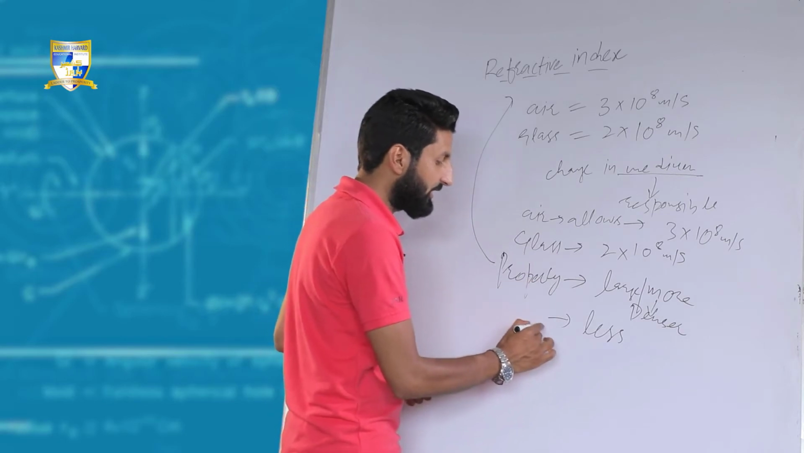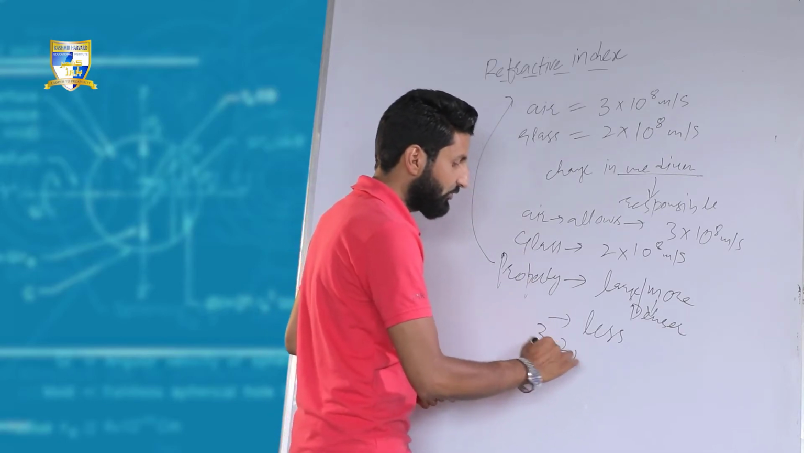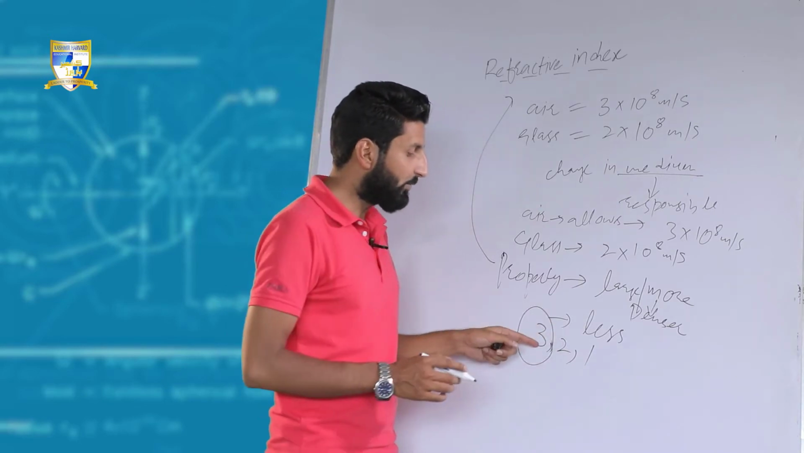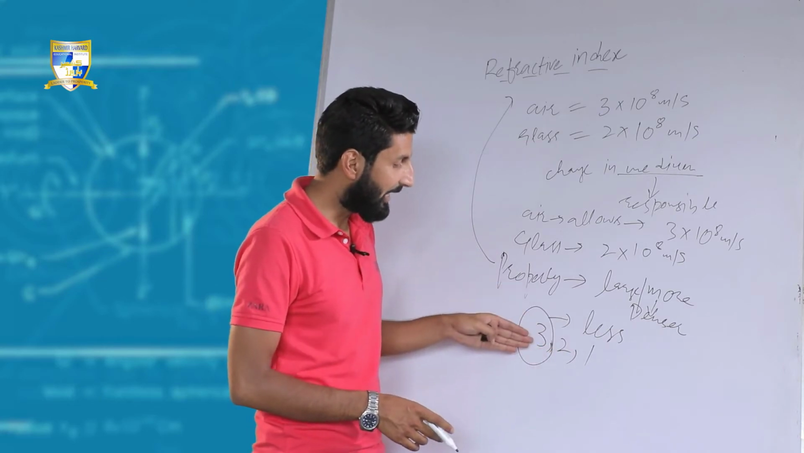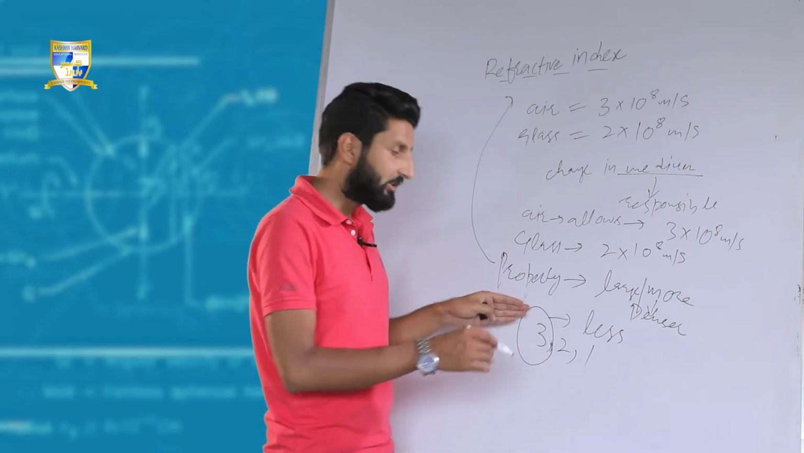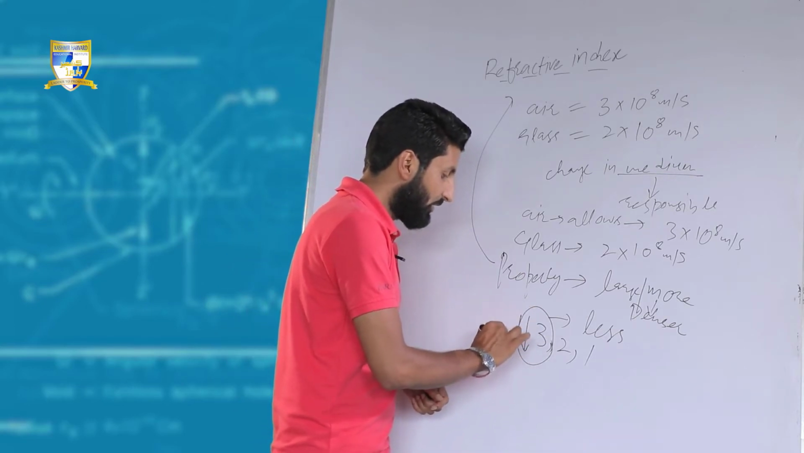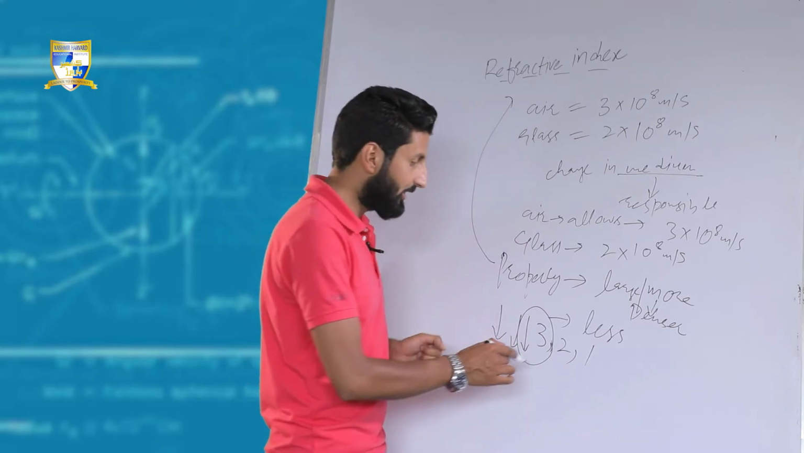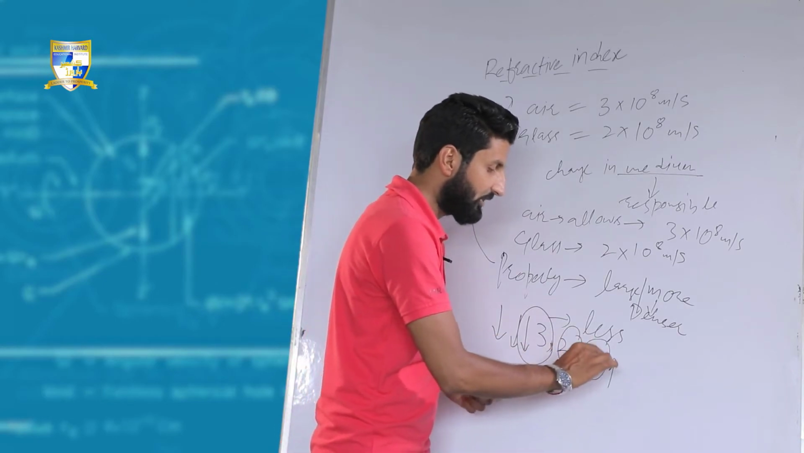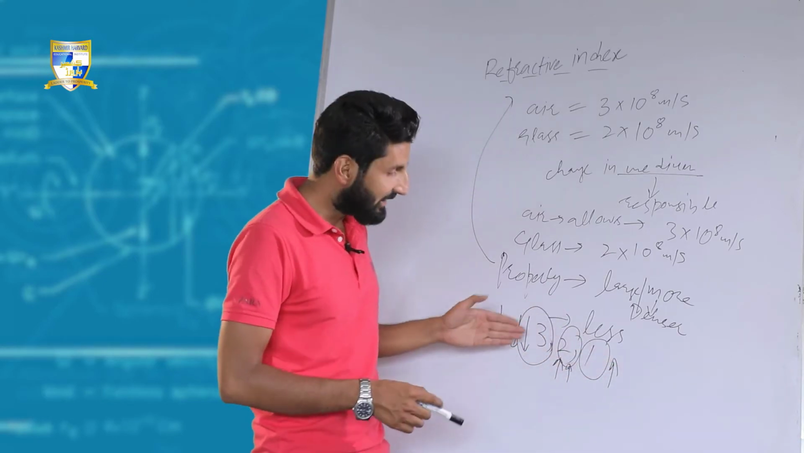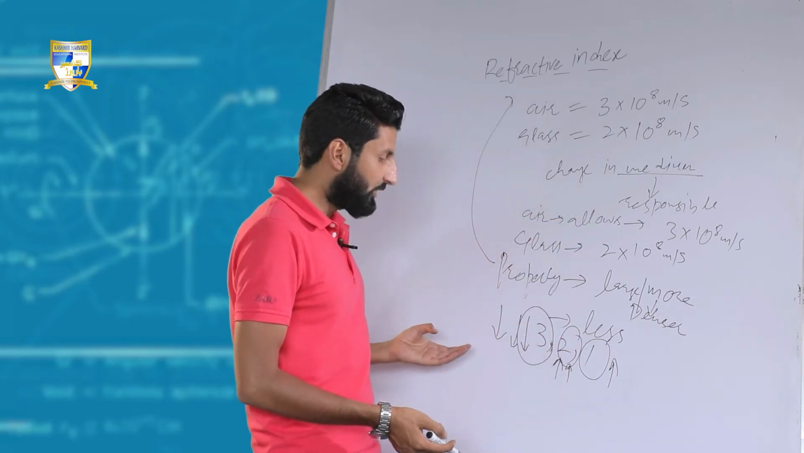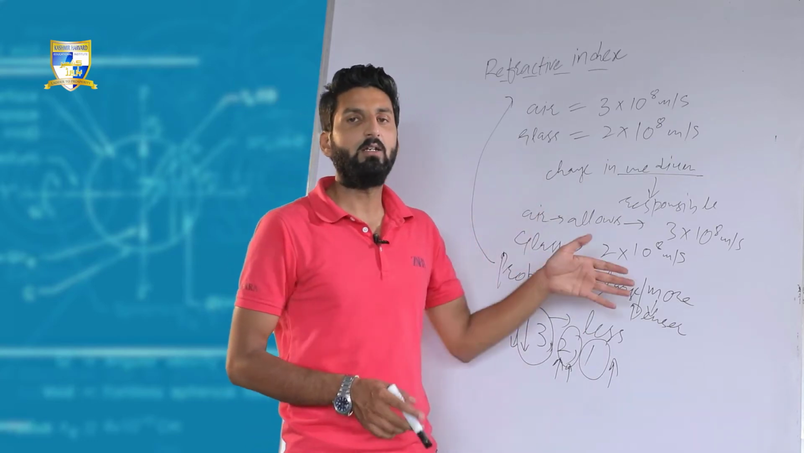If the value of this property is 3 for one medium, 2 for another, and 1 for another, it means the medium having the value of 3 for this particular property would have the slowest speed of light. Similarly, it would be slightly faster in the next one, and fastest in this medium. So, the lesser the value of this property, the more the speed of light in that medium. The more the value of this property, the less the speed of light in that medium.